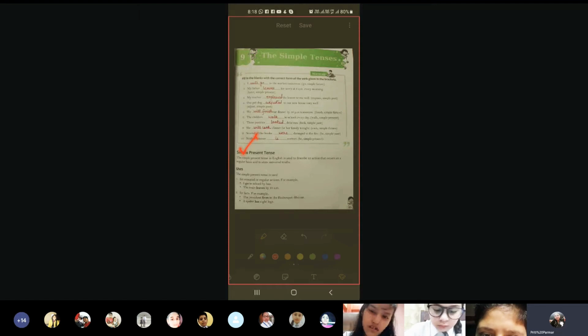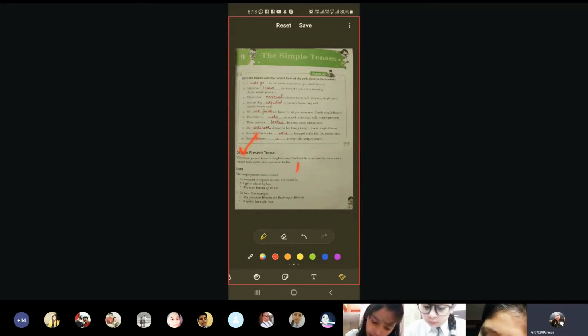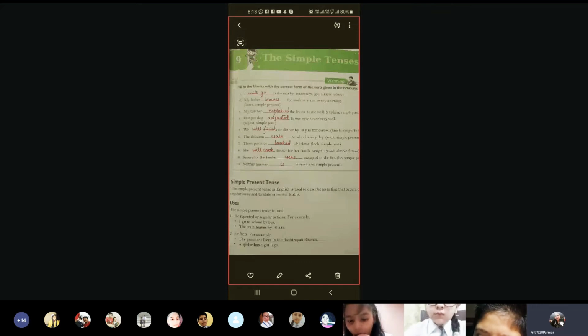This heading completely till here. Okay. It says simple present tense in English is used to describe an action that occurs on a regular basis and to state universal truth. Now, any action that happens and it is regular, then we use a simple present tense.